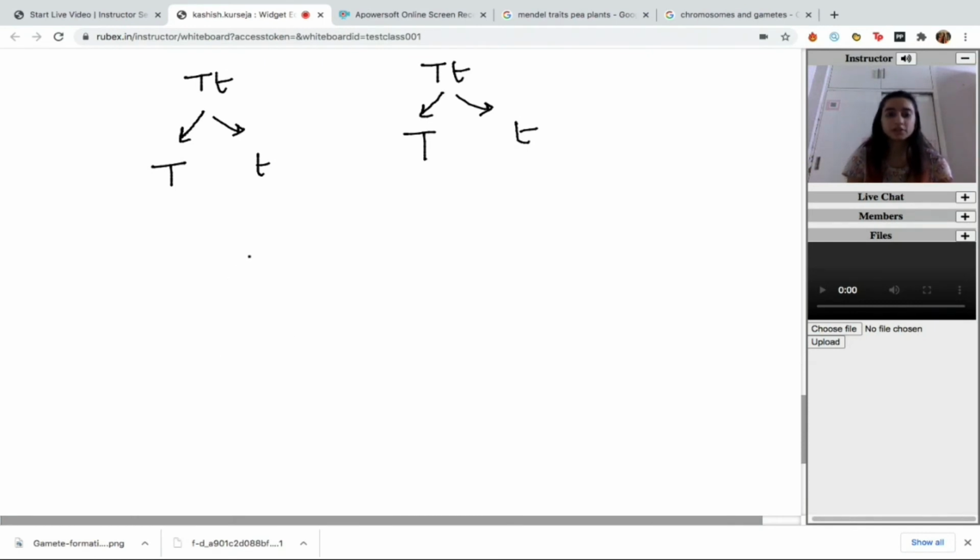How are we going to proceed with it? Using a simple square method. So, I'm just going to draw a square here. For monohybrid crosses, you're going to divide your square into 4 blocks.